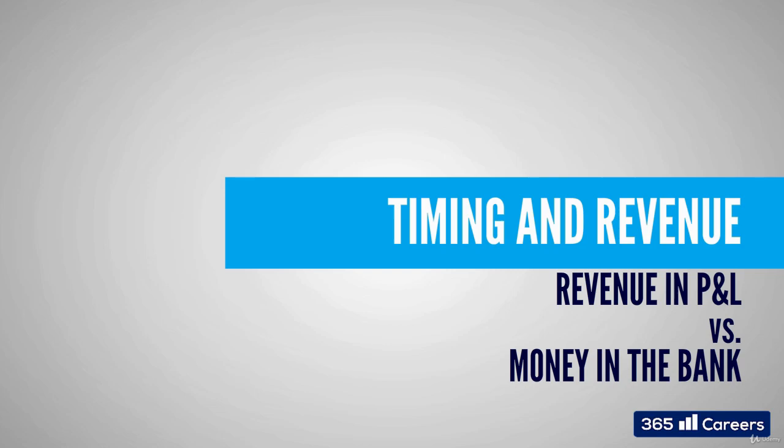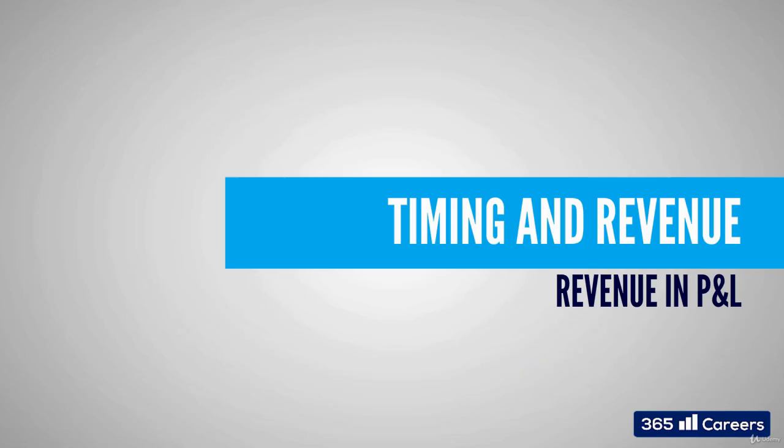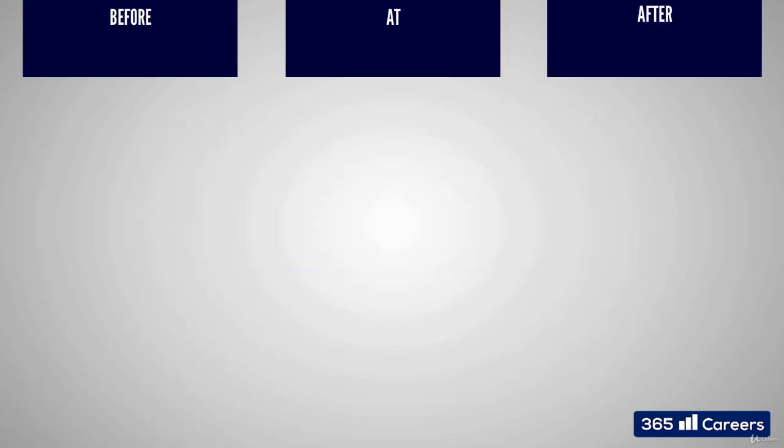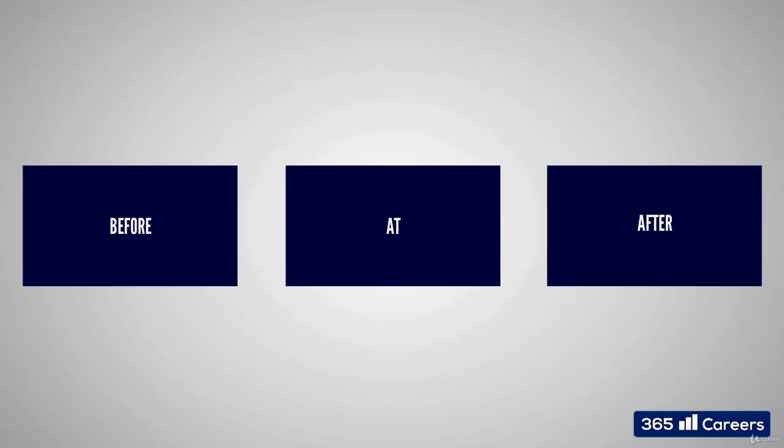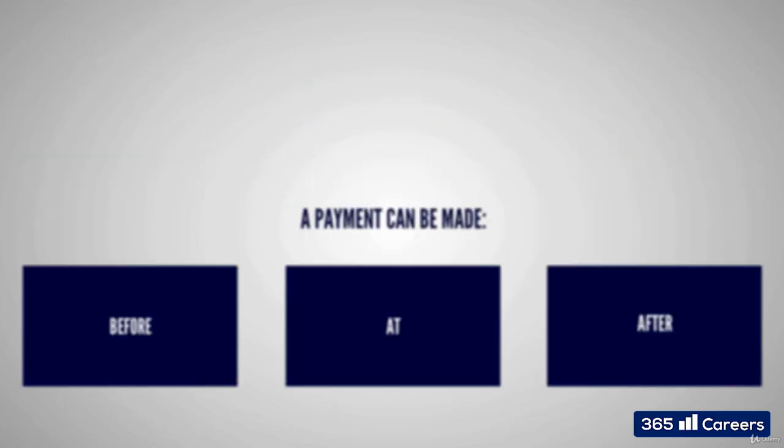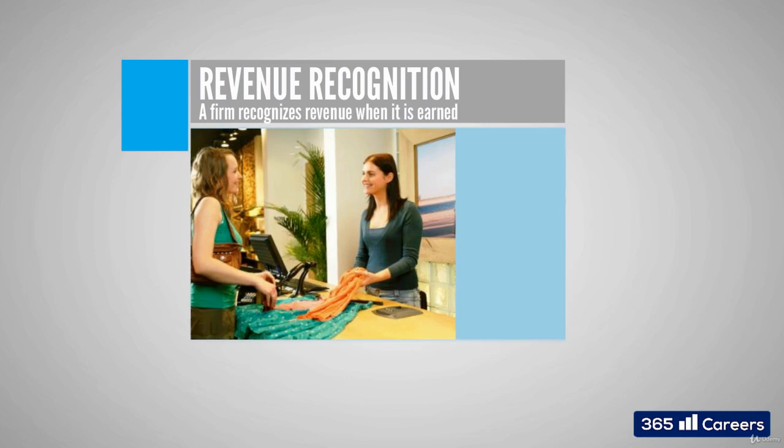From the moment when the firm delivers a given product or provides a service, it should recognize the sale in its revenues. And given that the payment for the product could have a different timing, we can easily have a difference between revenues and cash at hand. Cash may come before the sale of the product, at the sale of the product, or after the sale of the product. These are the three possible options. Revenues, on the other hand, are recognized when the product is transferred or the service is rendered.